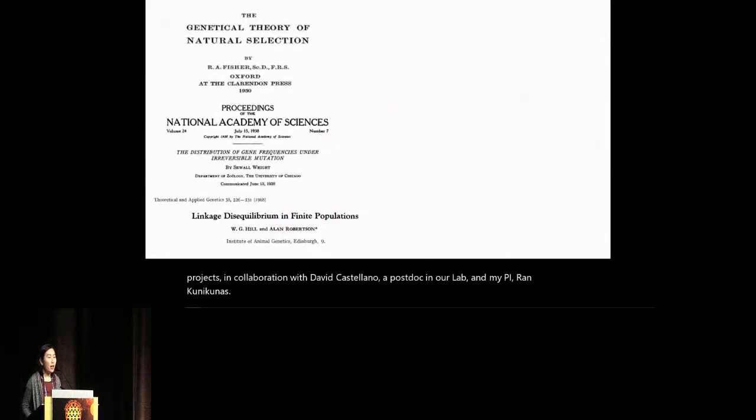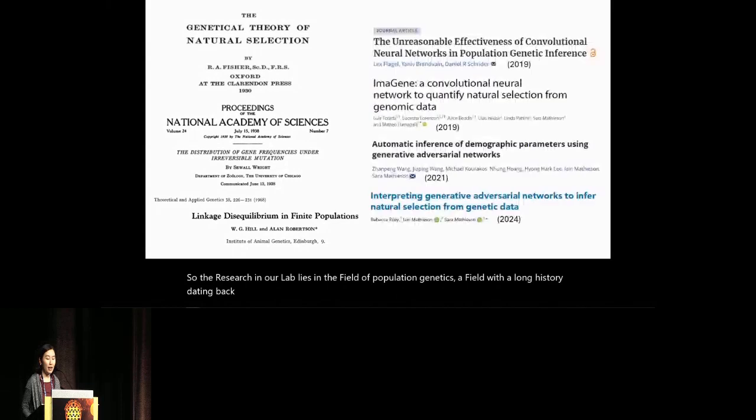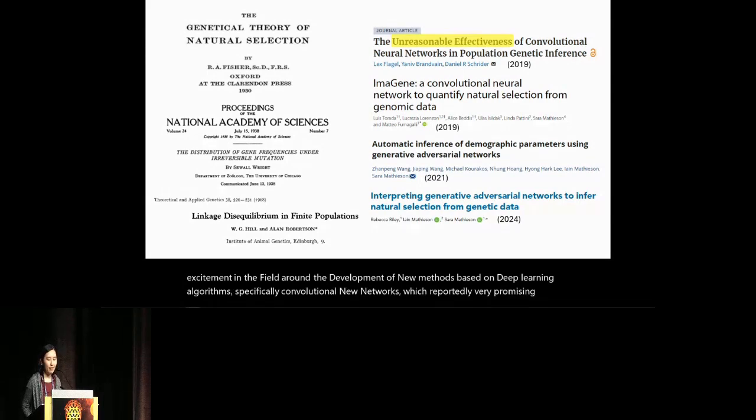So the research in our lab lies in the field of population genetics, a field with a long history dating back to almost 100 years ago now. And in recent years, there has been a lot of excitement in the field around the development of new methods based on deep learning algorithms, specifically convolutional neural networks, with reportedly very promising performance for a variety of population genetic inference tasks. But this has also left several unanswered questions about the interpretability of these published models, which we hope